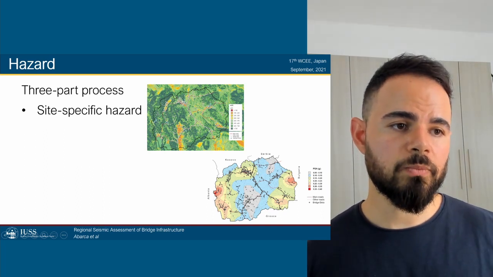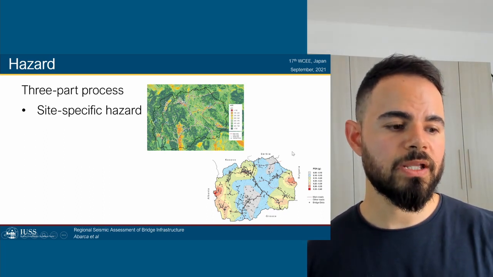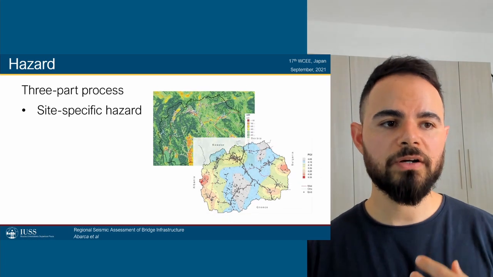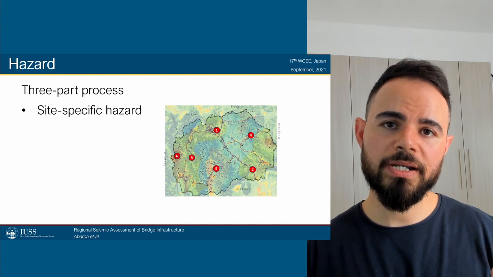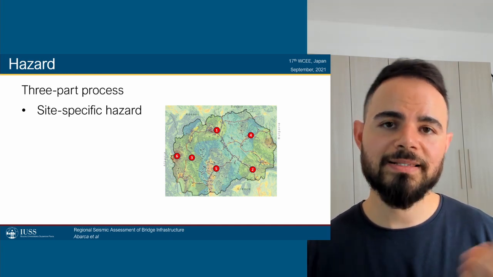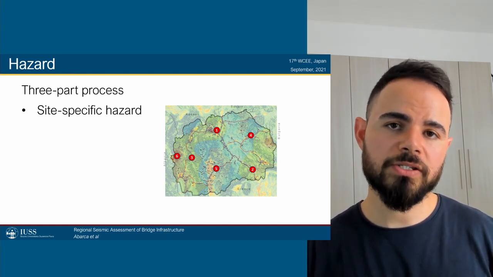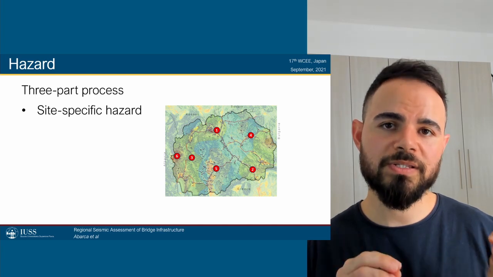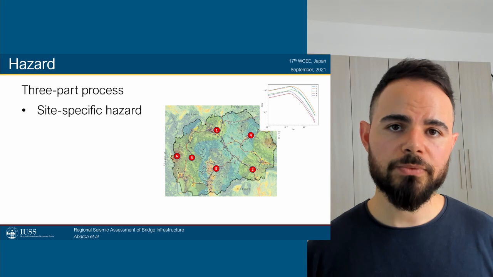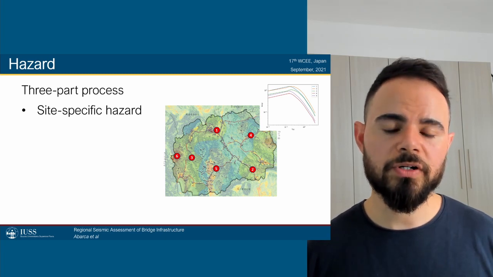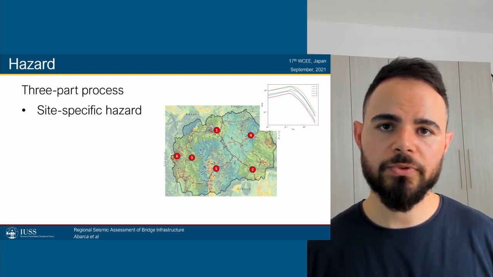This is combined with the location of each one of the bridges, and what we do is an overlay of all of this information. Within here, we identified interesting combinations between soil characteristics, seismic hazard, and location of clusters of bridges so that we can define specific hazard sites that are of interest for our research. Typical results would include hazard curves and uniform hazard spectra for each one of the sites.